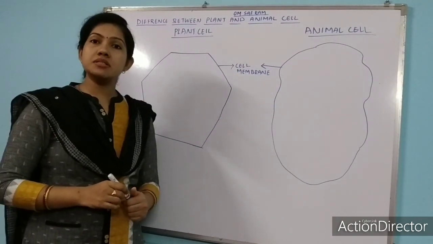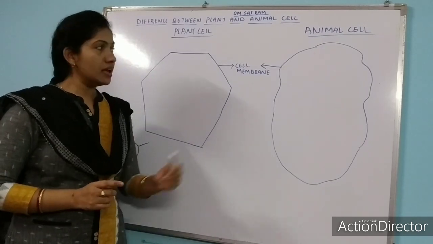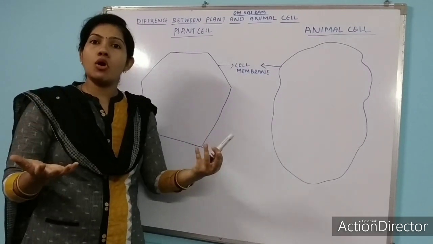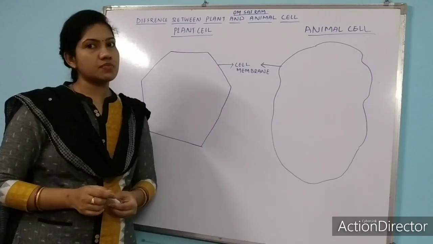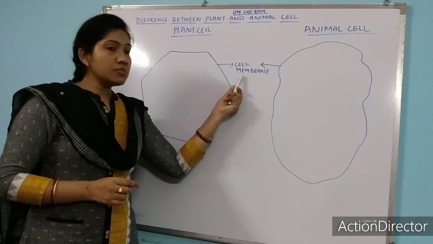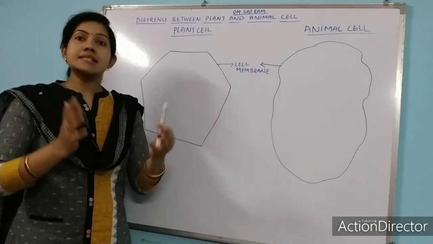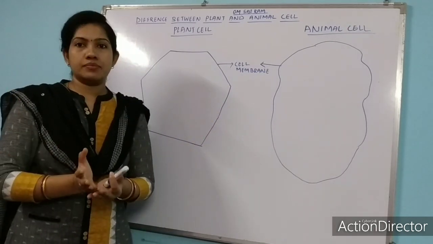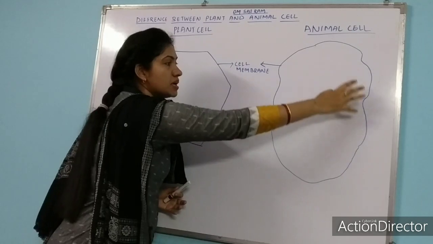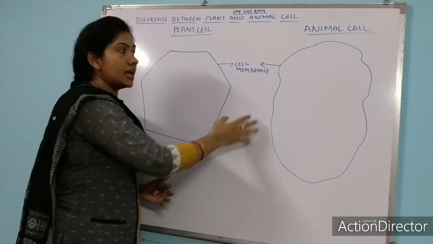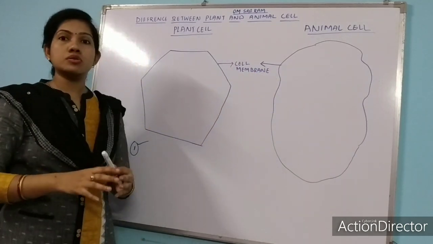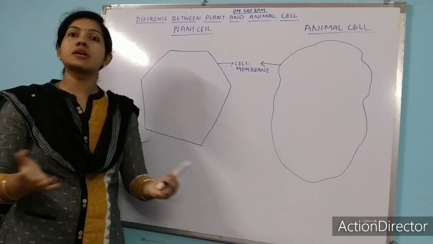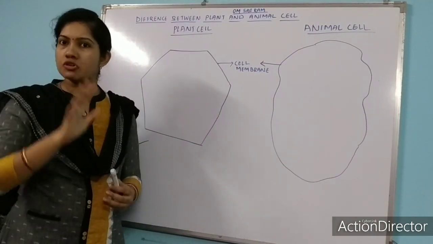Cell membrane is present both in plant cell and animal cell. Cell membrane can also be called plasma membrane. So what is the work of cell membrane? Cell membrane surrounds a cell. It protects the cell, it gives protection to the cell, and inside the cell membrane there are so many organelles present, that we will talk about one by one.